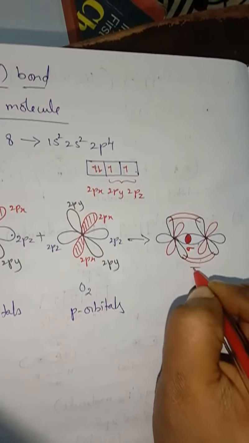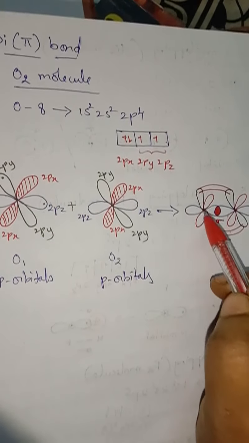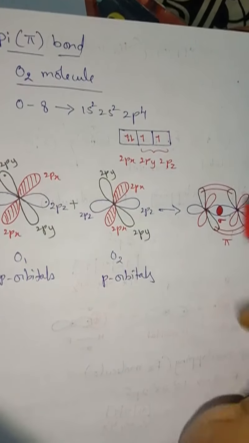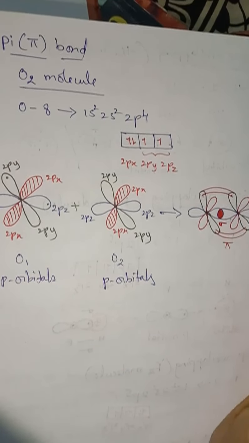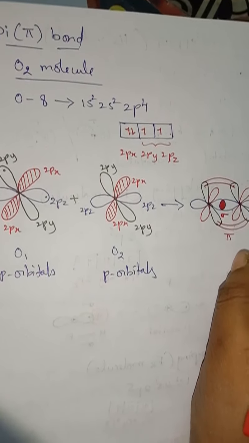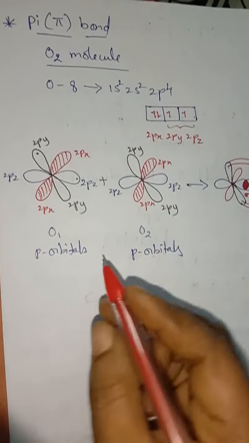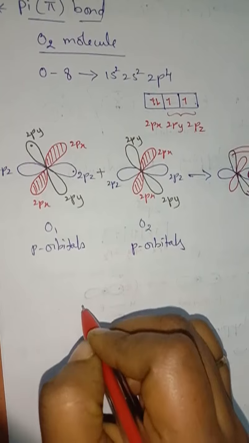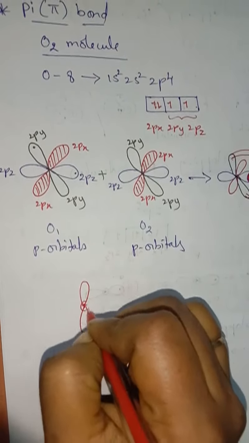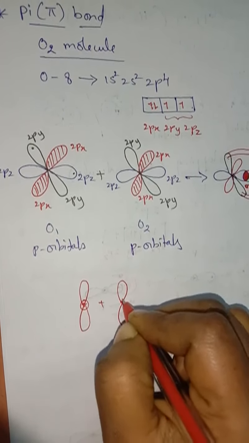This bond is called pi bond. Understand, children? So 2pz, along the axis 2pz undergo head-on overlapping, and 2py undergo lateral overlapping to form a pi bond. Understand? If you want clarity on how this 2py is overlapping, look at here.